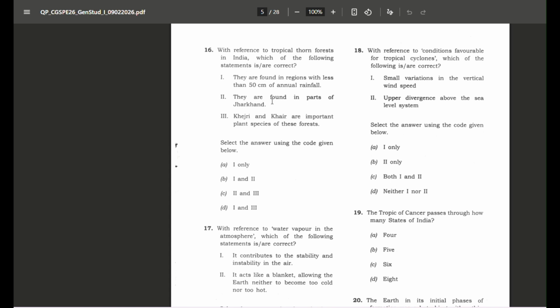Second part is that they are found in the parts of Jharkhand. This statement is not correct. Why? Because Jharkhand receives annual rainfall more than 100 centimeter, and these tropical thorn forests are found in semi-arid regions of Rajasthan, Haryana, Western UP, Punjab. And option third is Khejri and Khair are important plant species of these forests. This is absolutely correct. So the answer to this question will be option number D, that is, statements 1 and 3 are correct.